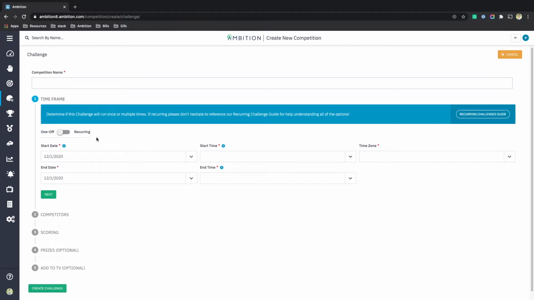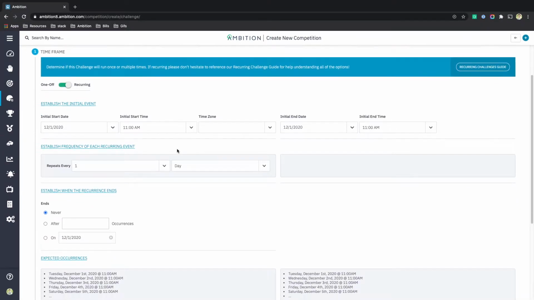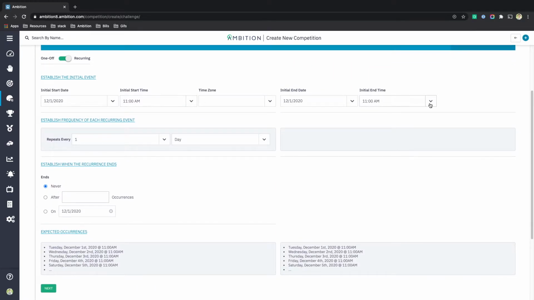For time frame, if you're doing a one-off competition, just one competition, it's pretty simple. All you do is add the start date, end date, start time, and time zone. However, if you choose to do a recurring competition, there are a few more options that you have to work through. You still need to do an initial start, an initial end time, and time zone, just like before, but now you have 3 new categories. You have the frequency of the recurring event, you have to establish when you want it to end, and then you have this display box, the expected occurrences, that shows you.